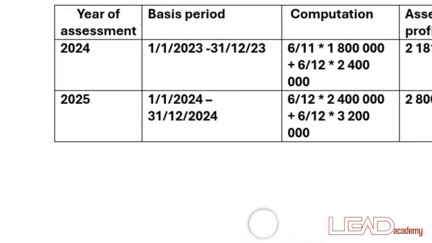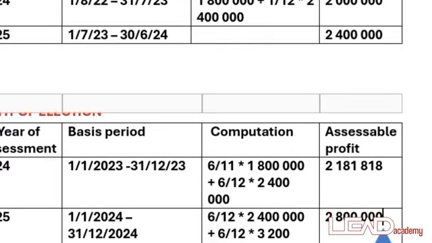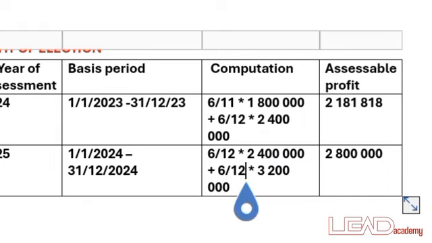So that's all for the old commencement rule, where we apply the right of election. But in a case where the taxpayer is not entitled to the right of election, you are not to prepare any right of election. Or in a case where the taxpayer is entitled to a right of election, that's when you are required to compute it.